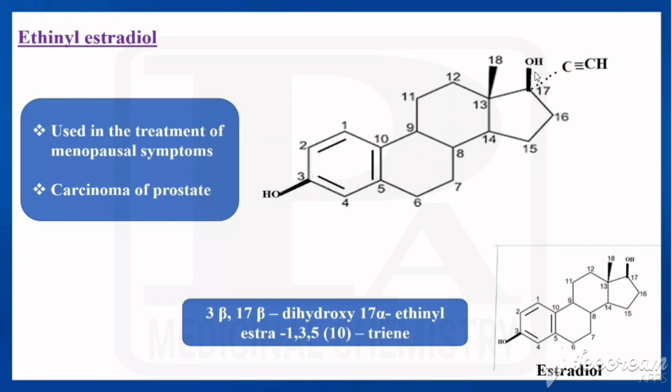Here we have two hydroxy groups, one ethinyl group, and what is the parent one? Already we have known what is the parent, that is called estrane, but because of the presence of three double bonds it is called as estra 1 3 5 bracket 10 triene. So we have to add a substituent. So what is that? 3 beta 17 beta dihydroxy 17 alpha ethinyl estra 1 3 5 bracket 10 triene. It is used in the treatment of menopausal symptoms and carcinoma of prostate.